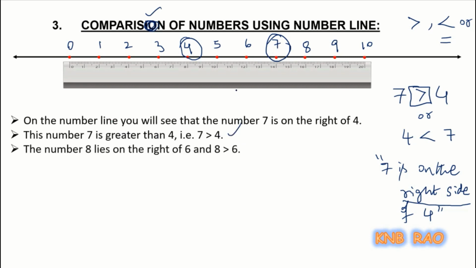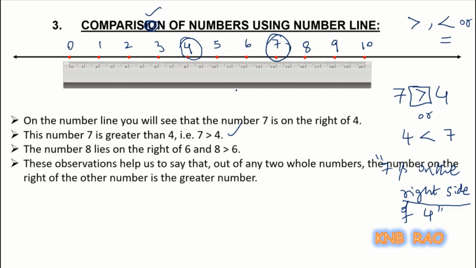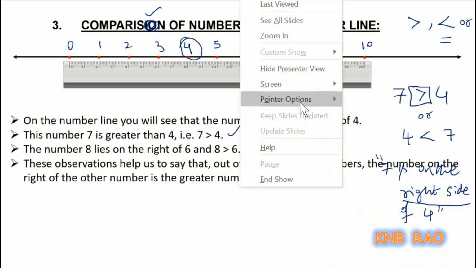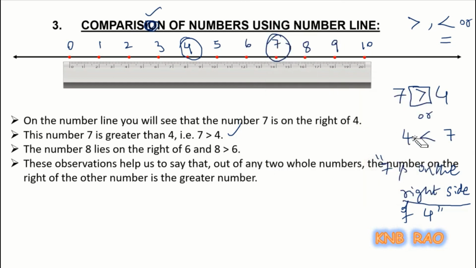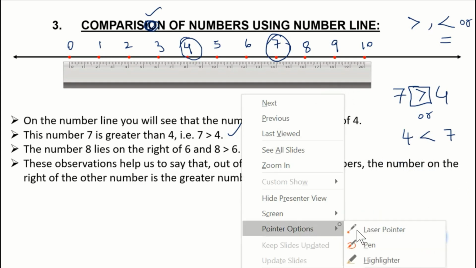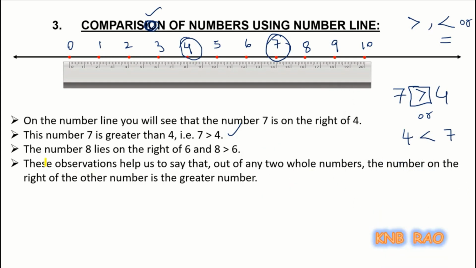Next, can you see 6 and 8? Can you compare them? Obviously 8 is greater than 6 because 8 is on the right side of 6. So this is the observation. You can pause the screen and note down this one.